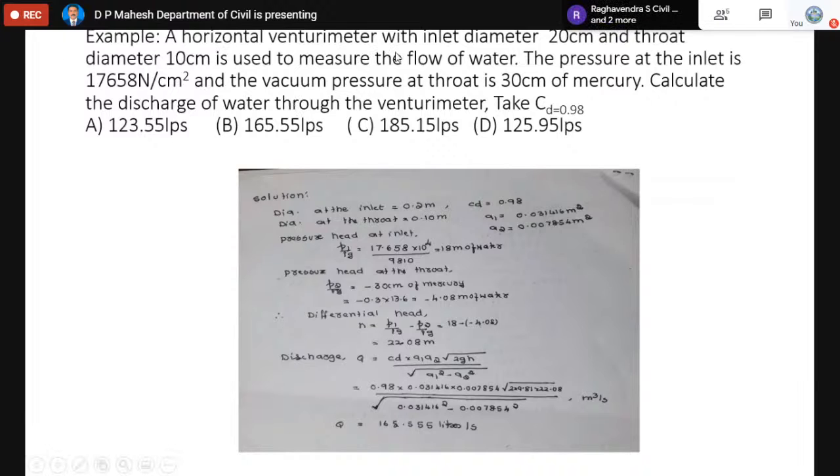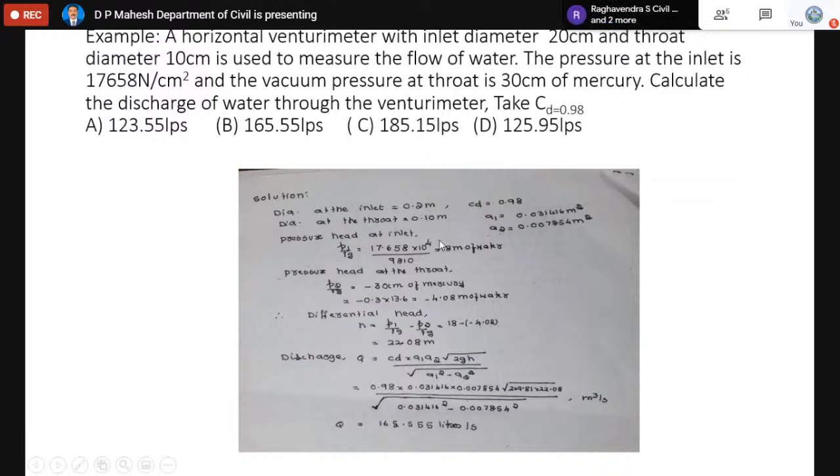A horizontal venturimeter with inlet dia 20 and throat dia 10, which is used to measure the flow of water. The pressure at the inlet is 17.658 Newton per cm square, whereas the pressure at the throat is given as vacuum pressure, that is 30 centimeter of mercury. Calculate the discharge of water through the venturimeter. Take CD value as 0.98. These are all the options. So how can we calculate?